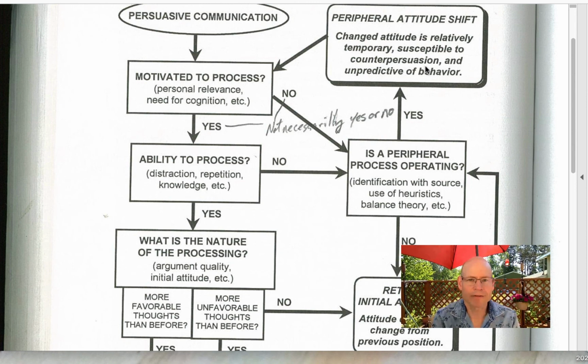Likewise, a lot of priming effects and other effects that we see in media could just be, hey, I bought this product, or I'm interested in this product because the spokesperson just fit a stereotype of somebody who's smart. But then if somebody gives me the facts, like, that computer they're selling really isn't all that great, maybe I can see through the stereotype and go, oh yeah, wait a second, that's just an actor. And I think through it. So it's susceptible to counter persuasion. It's just not a solid attitude, and it's unpredictive of behavior. So these kinds of wishy-washy attitudes might not be strong enough to actually influence our behavior.